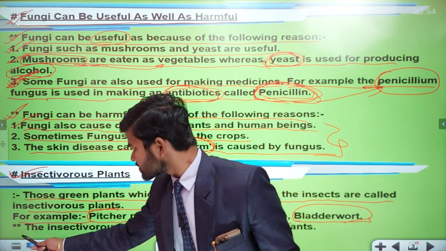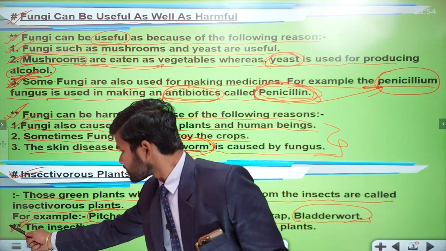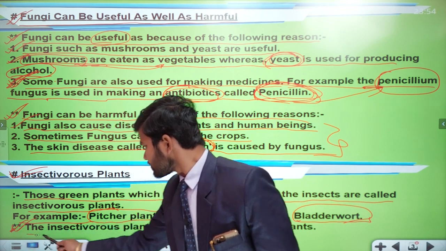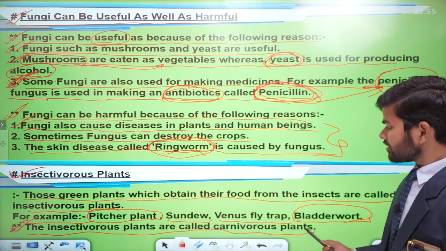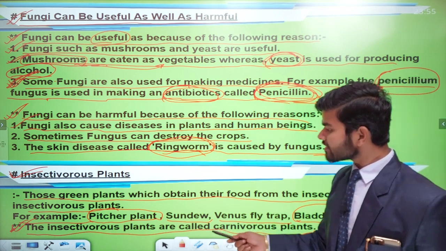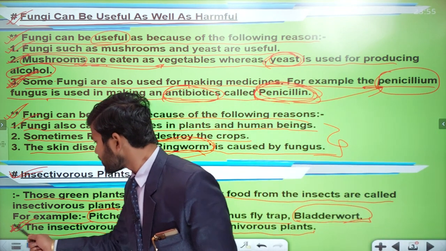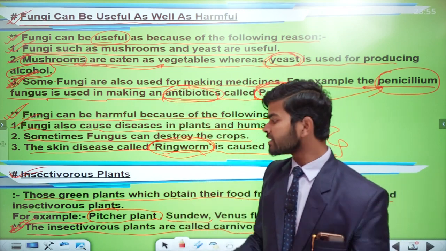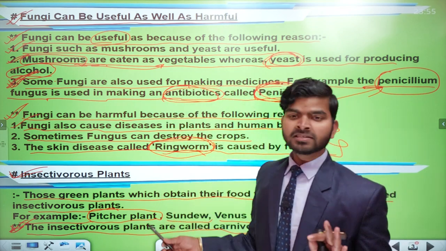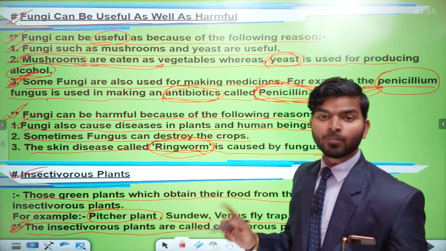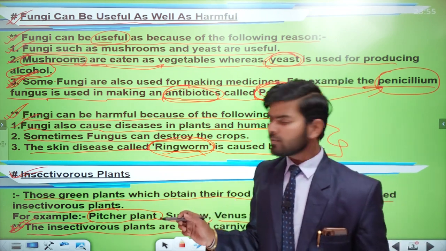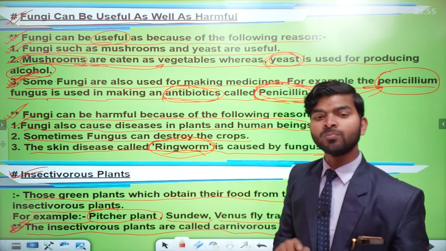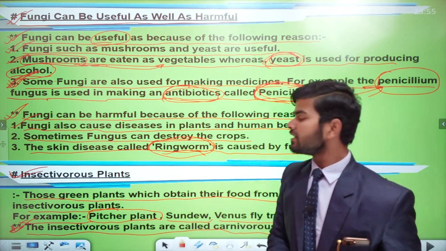Now the next point: insectivorous plants are called carnivorous plants. Then questions can be asked from this point. Option A, insectivorous; B, carnivorous; C, both A and B; D, none. Then what will you tick? You will tick option C, both A and B.